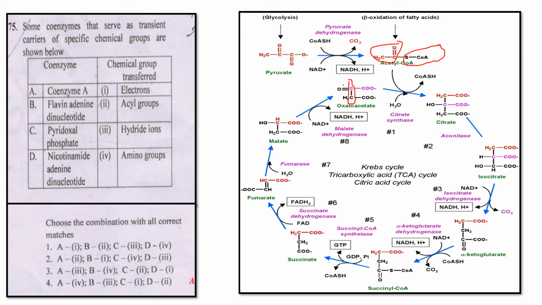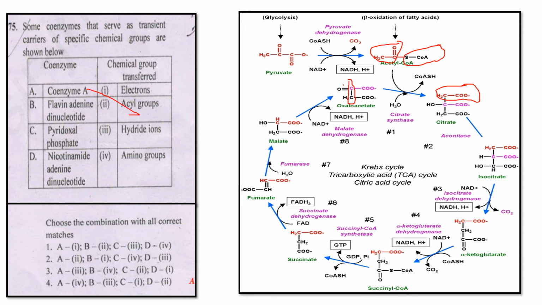In the presence of the enzyme, the acyl group is transferred to it, and coenzyme A is removed. So acyl groups are transferred in the citric cycle, which is used for ATP formation. So for coenzyme A, the chemical group transferred is acyl groups.